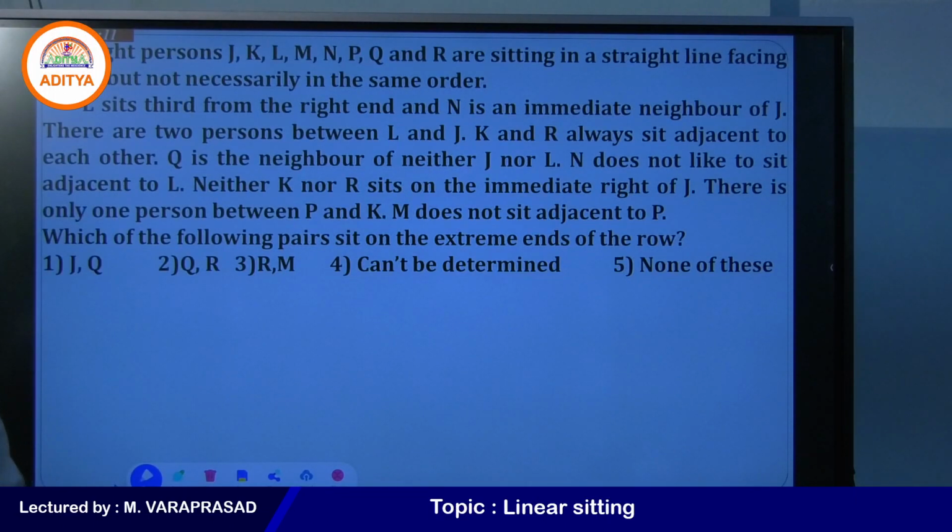Q is the neighbor of neither J nor L. N does not like to sit adjacent to L. Neither K nor R sits on the immediate right of J. There is only one person between P and K. M does not sit adjacent to P. So, which of the following pairs sit on the extreme ends of the row?